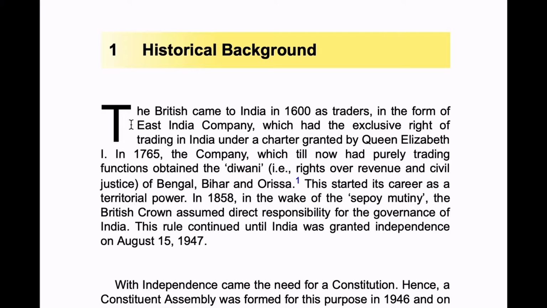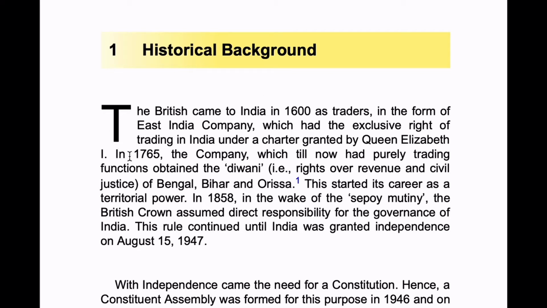The first thing is, the British came to India in 1600 as traders in the form of the East India Company, which had the exclusive right of trading in India under a charter granted by Queen Elizabeth I. Charter means a document form.